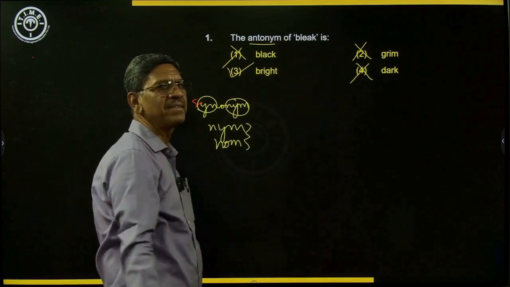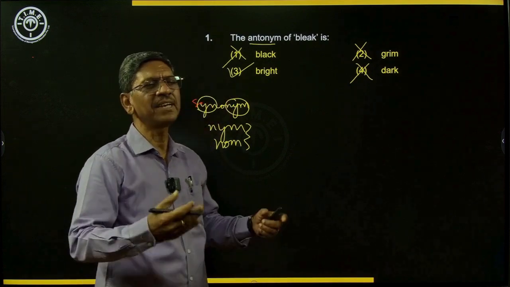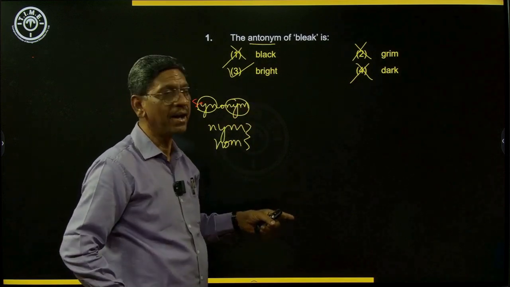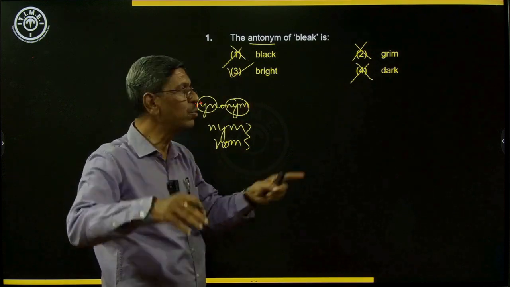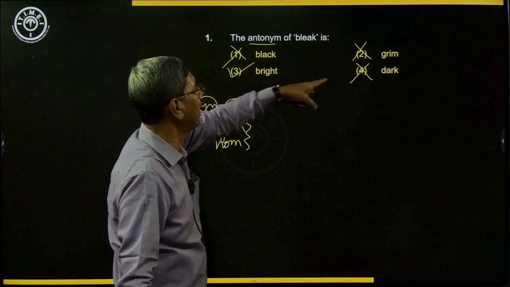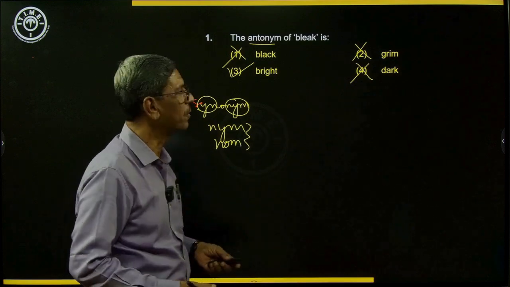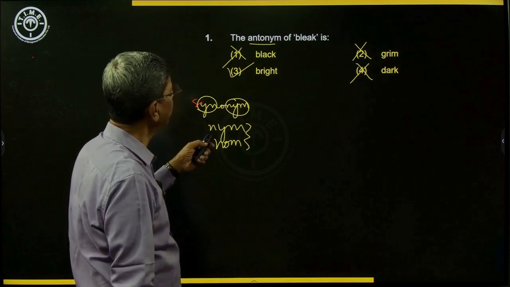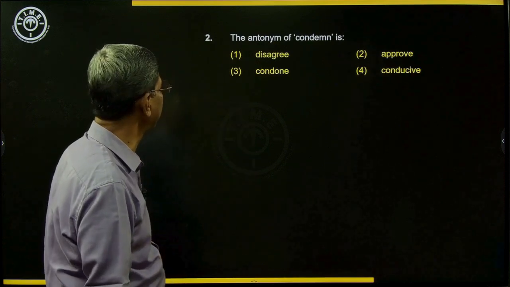His chances are bright, his chances are bleak. His chances of passing or his chances of winning are bleak. His chances of winning are bright. So it can be translated into color also. Bright color or light, and black and dark also is, grim is generally the seriousness of the situation, right? So the antonym of bleak is bright. The opposite of bleak is bright. Let us look at the next one.